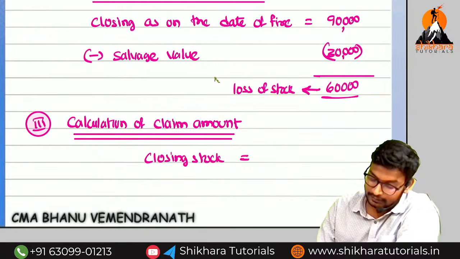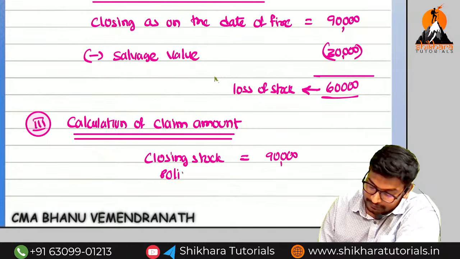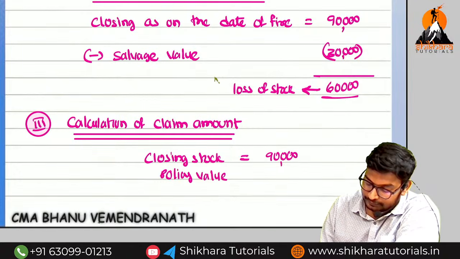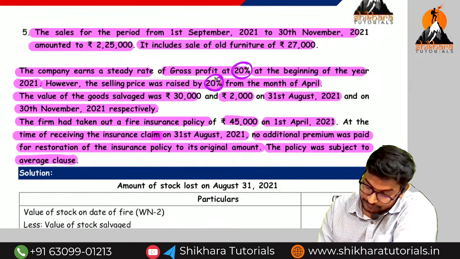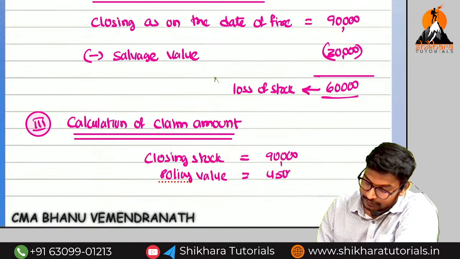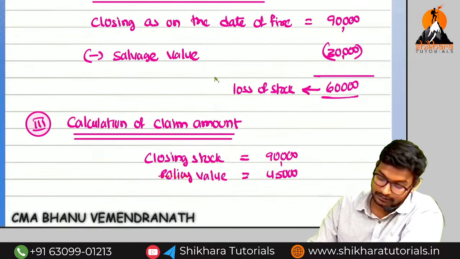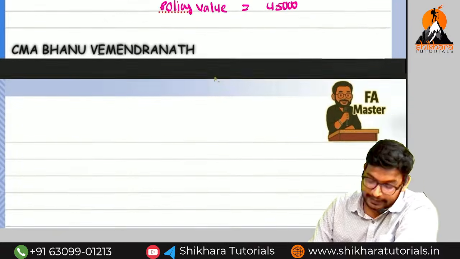We have found 90,000. And what is the policy value given? Total policy value 45,000. So under insurance or over insurance? Under insurance. In the case of under insurance, what do we need to apply? Average clause.